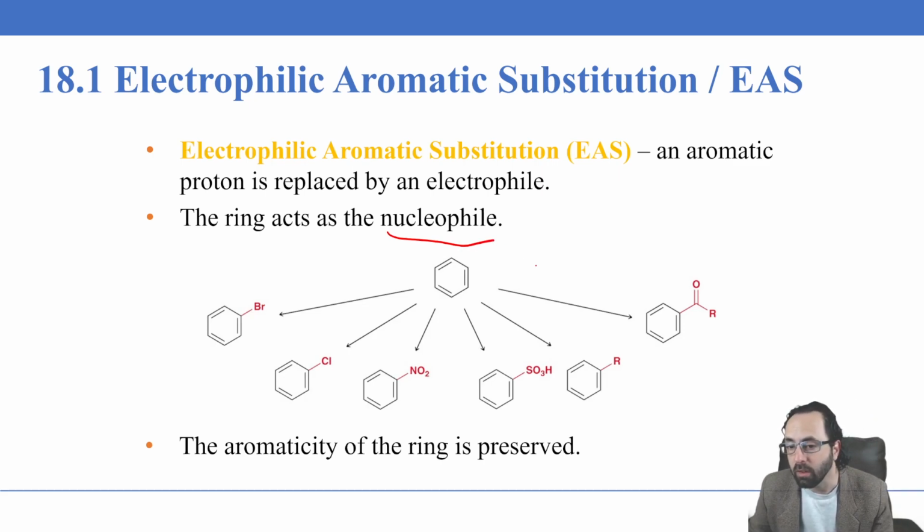Under the right conditions, we can make the benzene ring behave like an alkene and also be the nucleophile. The electrophile will be the halogen in the presence of a catalyst or these other reagents here, which are catalyzed in their own way. The aromaticity of the ring will be preserved in these substitutions.